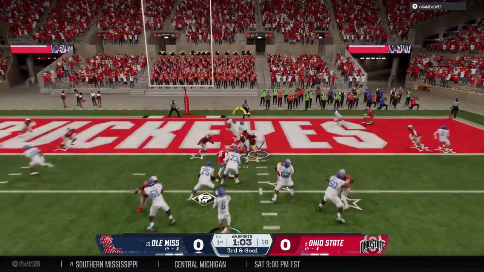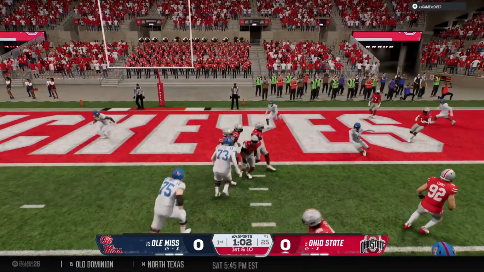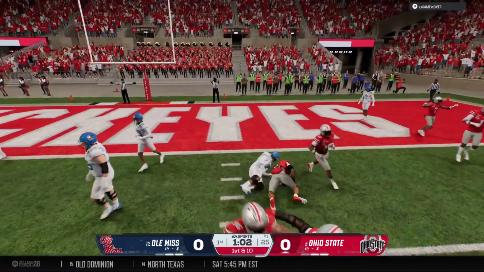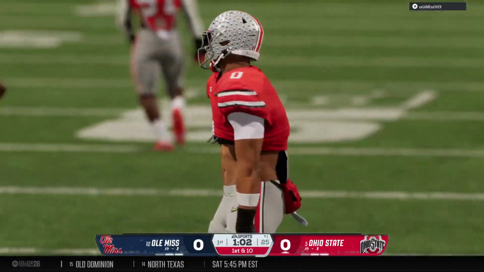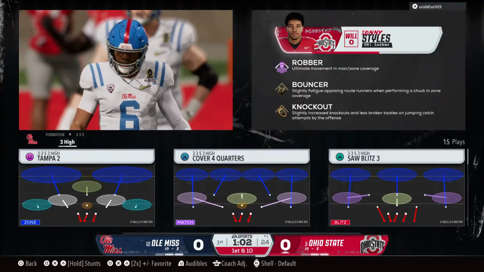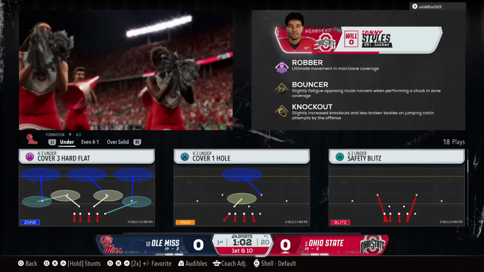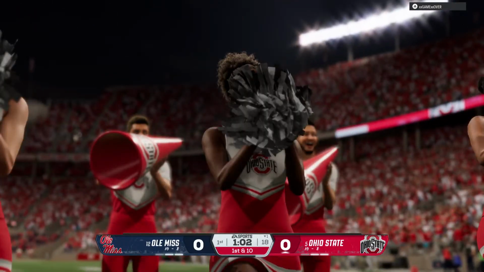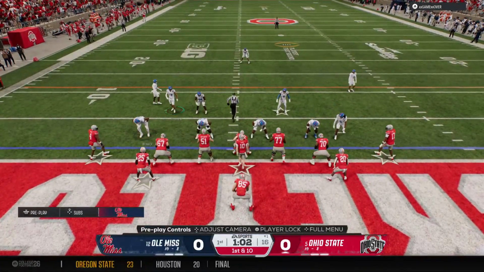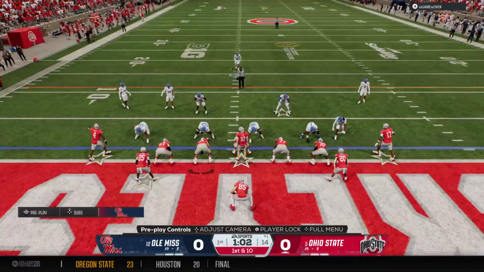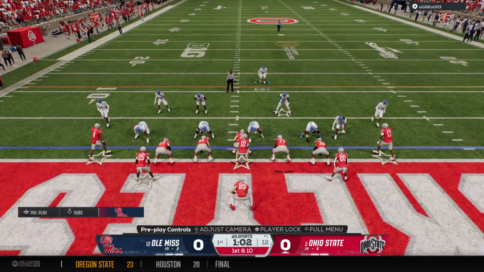Out of the gun now on 3rd down. There's a fastball, but it's intercepted. This is the worst thing this offense could imagine, is turning the football over in a playoff game on the road. Already an underdog, and I love the aggressive mindset to put the ball in the air and be confident in who you are, but you just can't turn it over on this big of a stage like that this early in the game.